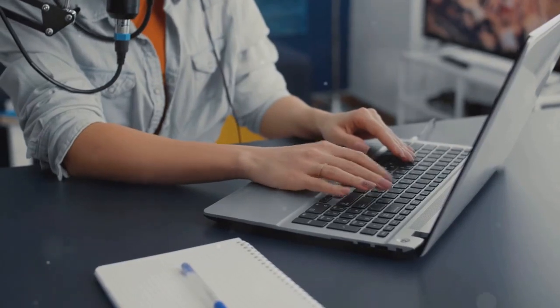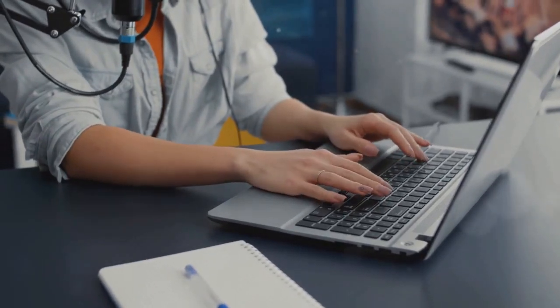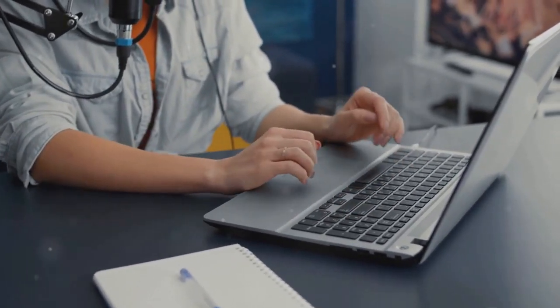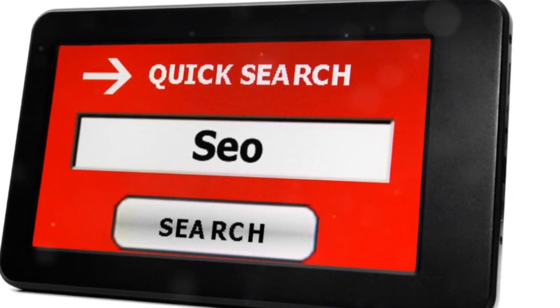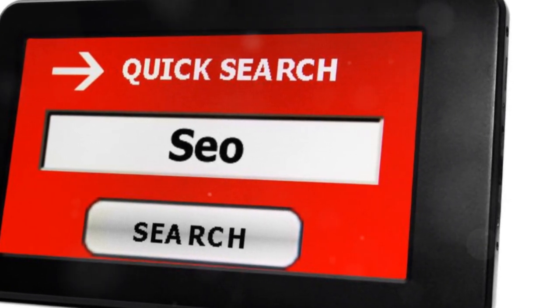Now, integration. Don't just sprinkle your keywords, weave them into your content naturally. Blogs, articles, even your meta descriptions should all harmonize with your keyword strategy.